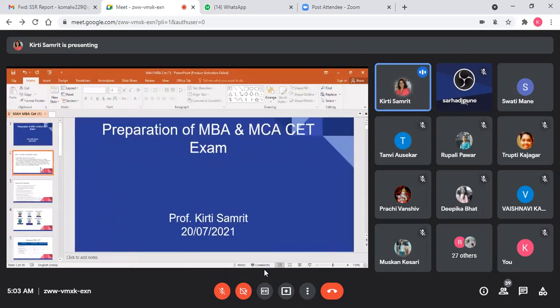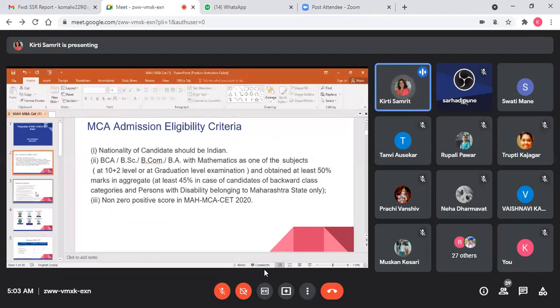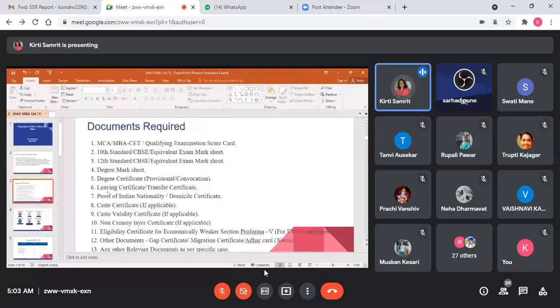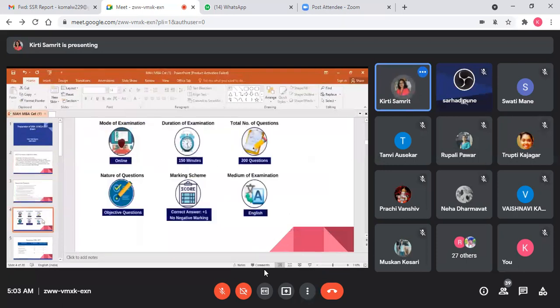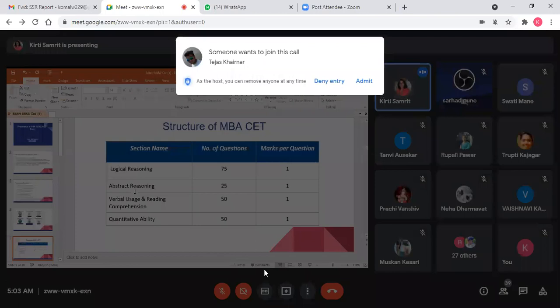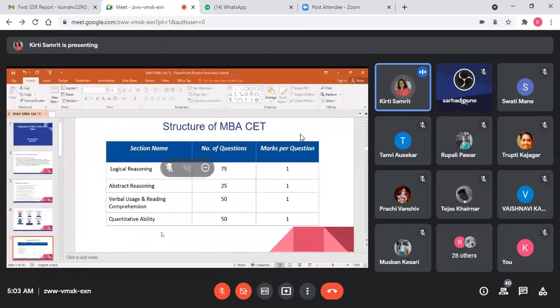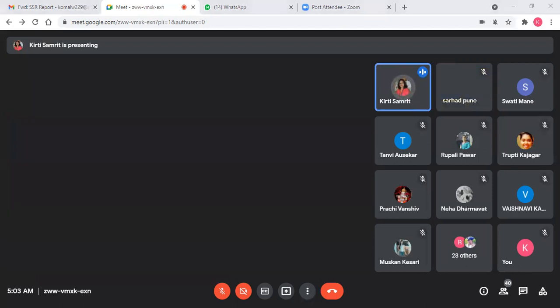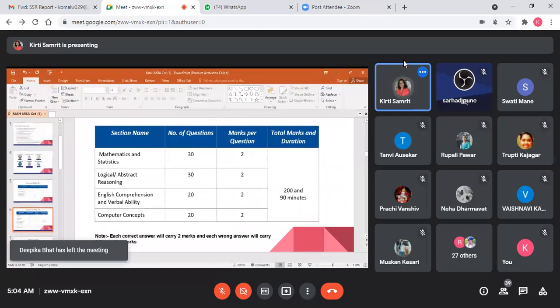Okay, fine. So this was the eligibility criteria slide. Next was the documents required, and here this is the MBA CET structure. Logical reasoning has 75 questions, abstract reasoning 25 questions, verbal usage and reading comprehension 50 questions, and quantitative ability 50 questions. Now I am going to the MCA CET. Is it visible? Please confirm.